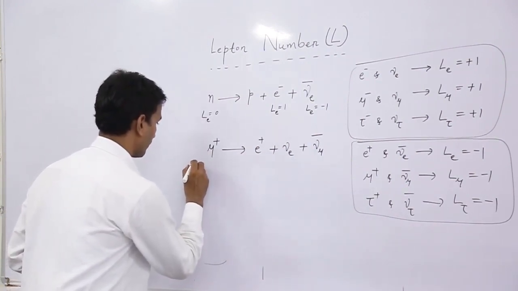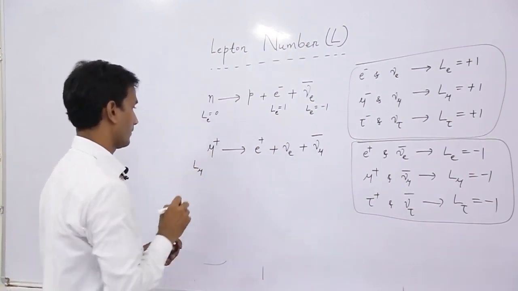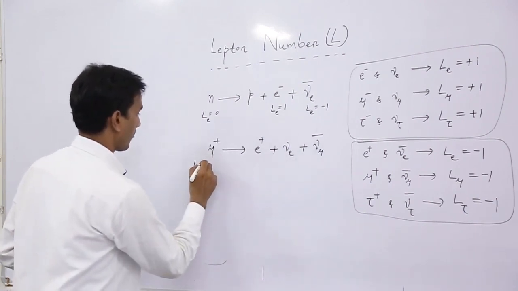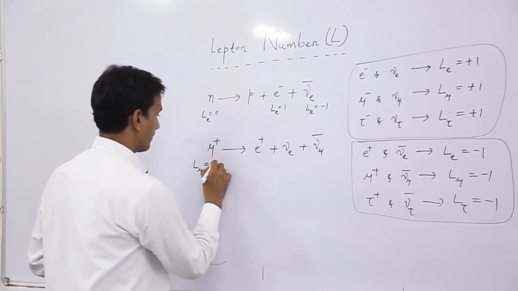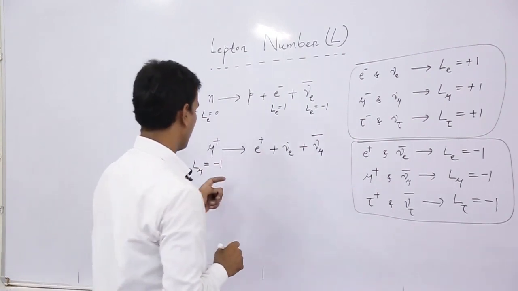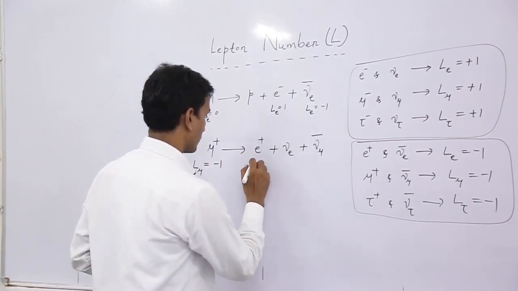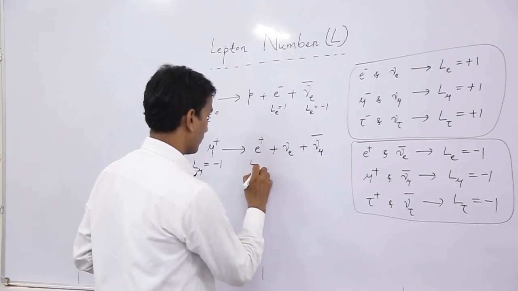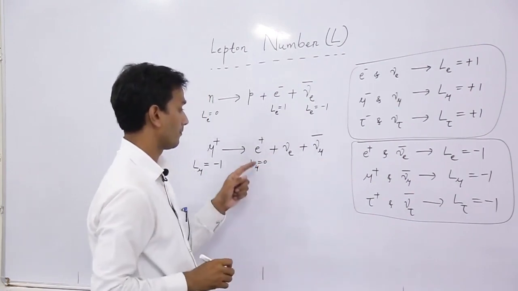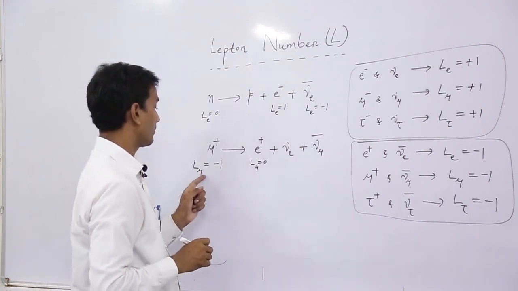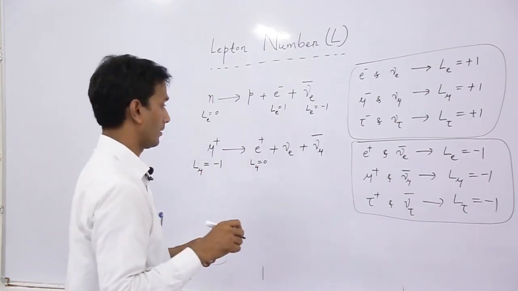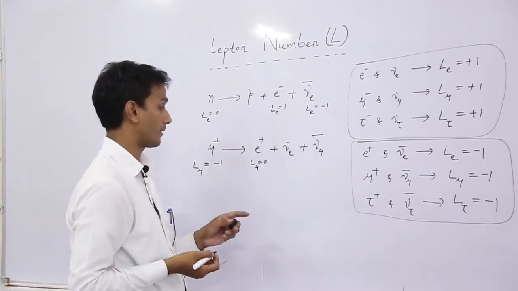So L mu. For mu plus, L mu is -1. L mu is equal to 0 for positron, because L mu is only valid for mu or mu and its neutrino particle.